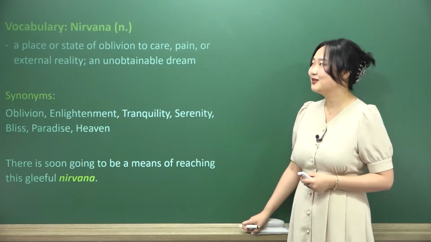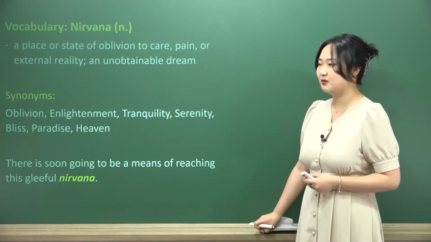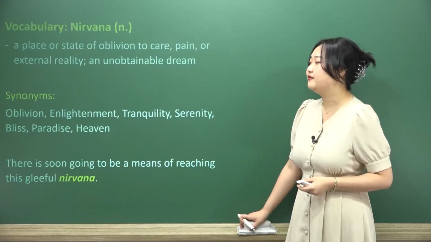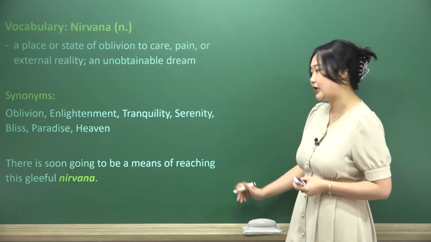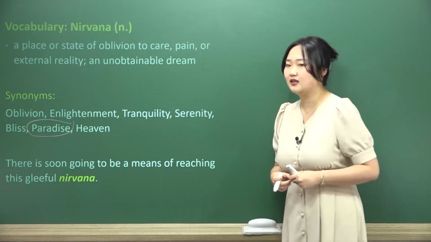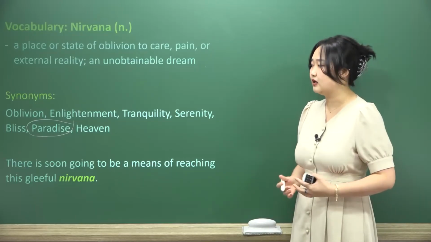And so the word nirvana can be tossed around quite often, but we don't tend to use it just simply because we don't know what it means. But I got you. Synonyms are oblivion, enlightenment, tranquility, serenity, bliss, paradise, or heaven. Paradise would be the closest that I would say to nirvana. It's not necessarily always a physical place. It can be a state of being as well.